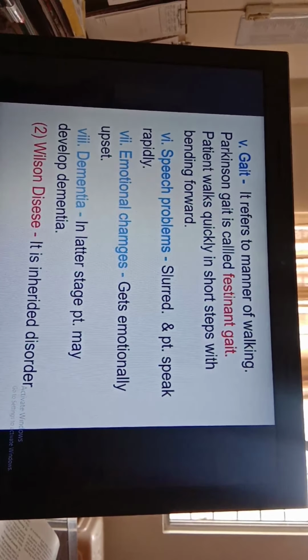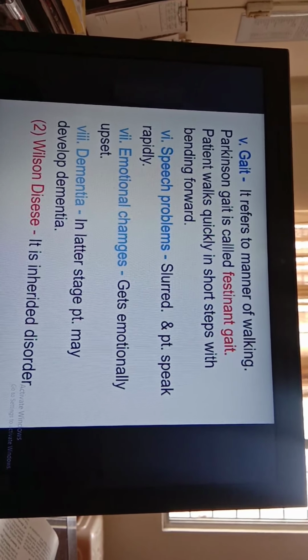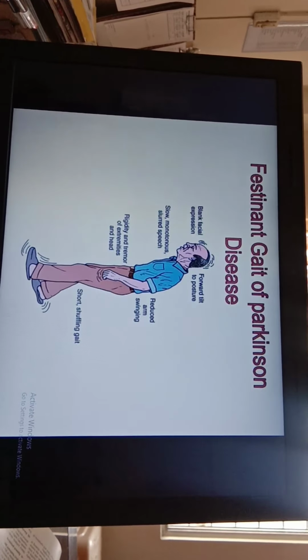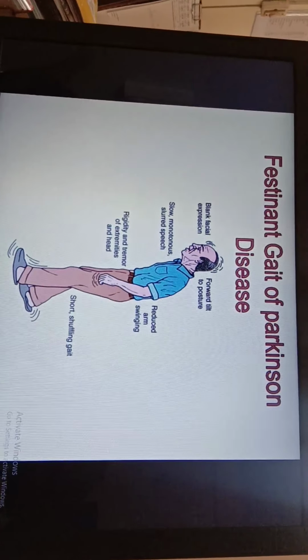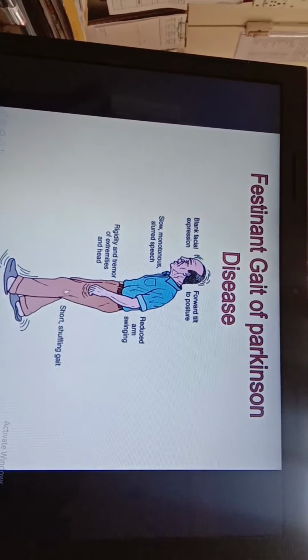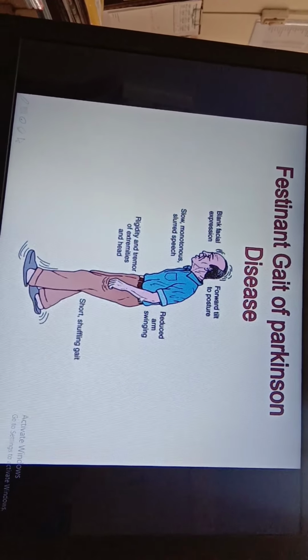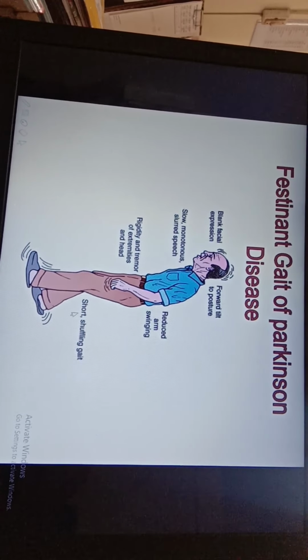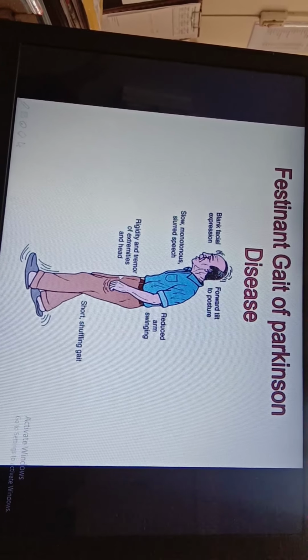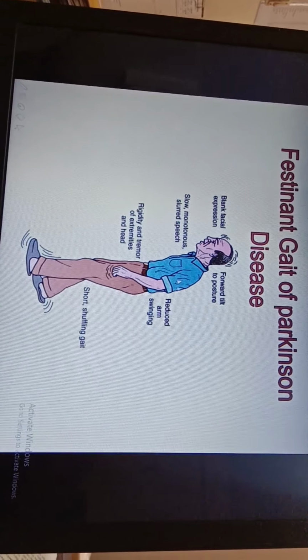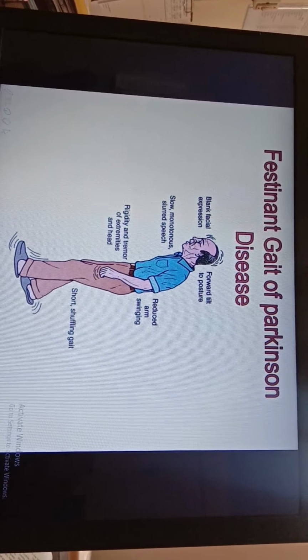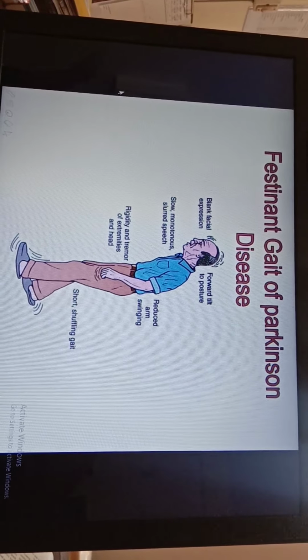The patient walks quickly with short steps, bending forward. You can see the festinant gait very nicely in this diagram. The patient walks bending at the back and taking short steps because of rigid slowness of all movements, with mask-like, expressionless face.